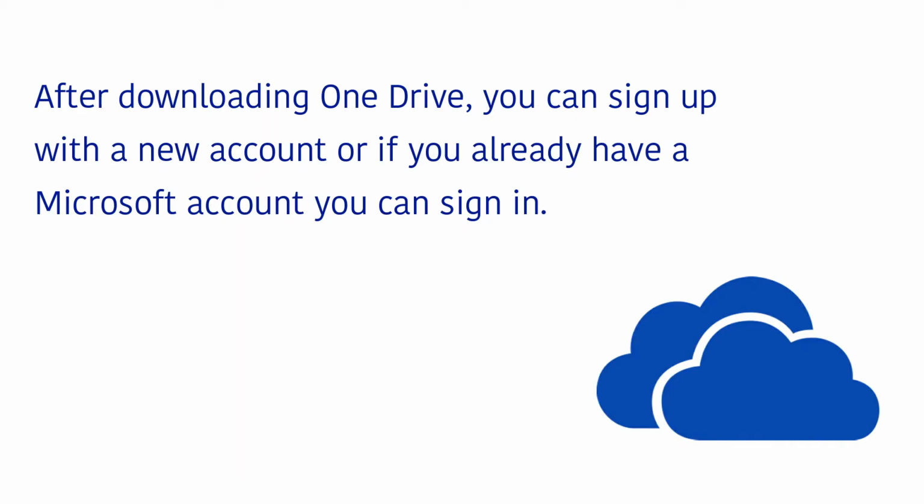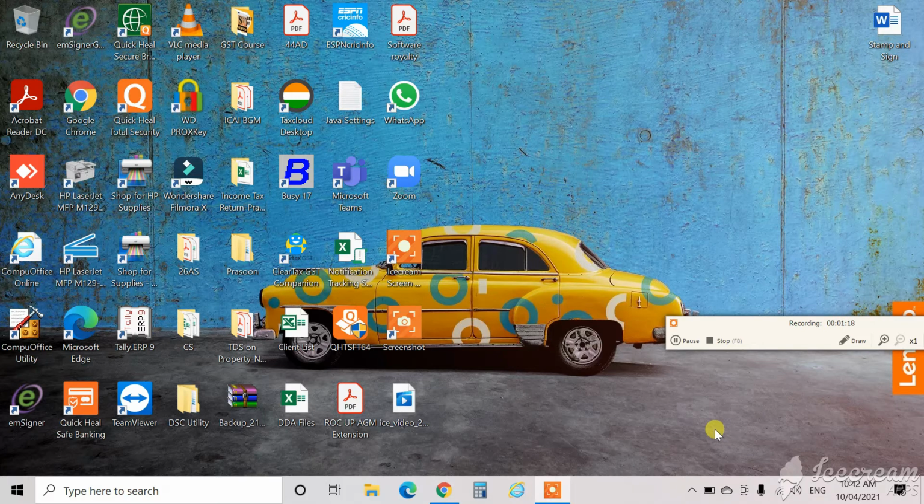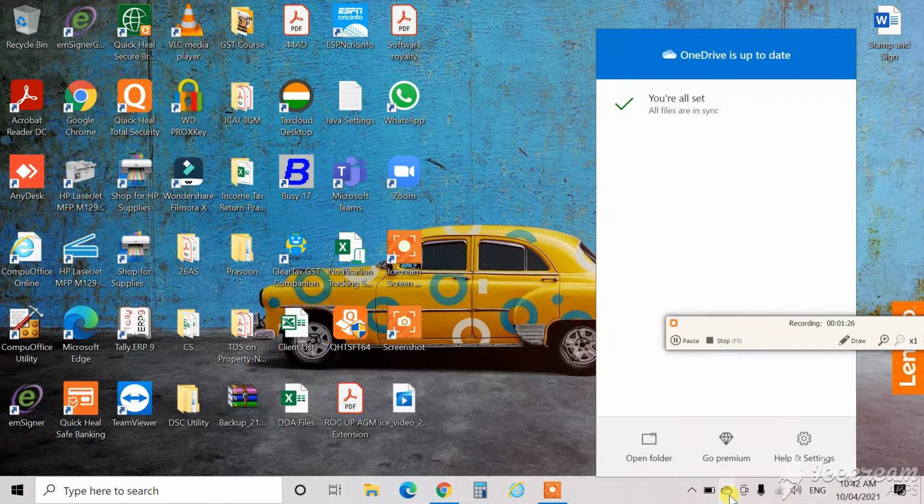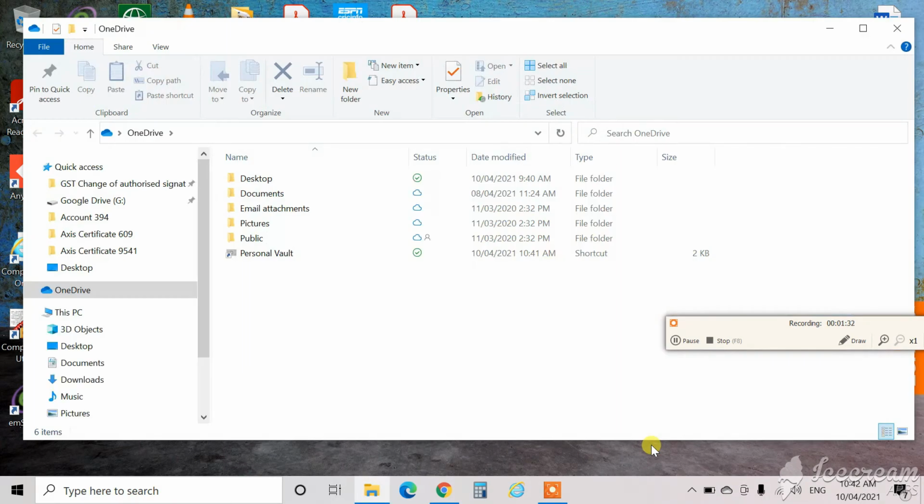After downloading OneDrive, you can sign up with a new account, or if you already have a Microsoft account, you can sign in. After signing in, you will get a OneDrive icon on the bottom right hand corner of your screen. When you click on the OneDrive icon, there is an option of Open Folder. When you click on the Open Folder option, a folder opens which you can see in My Computer section as well.